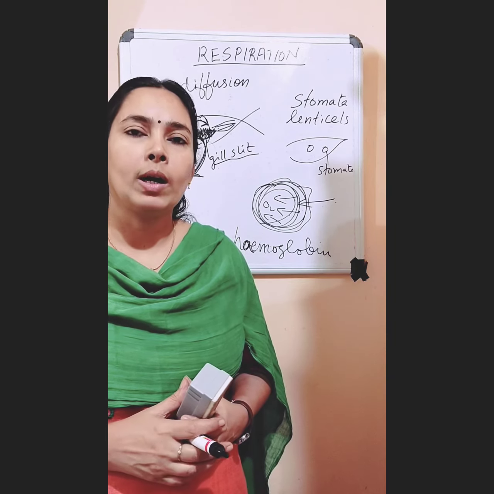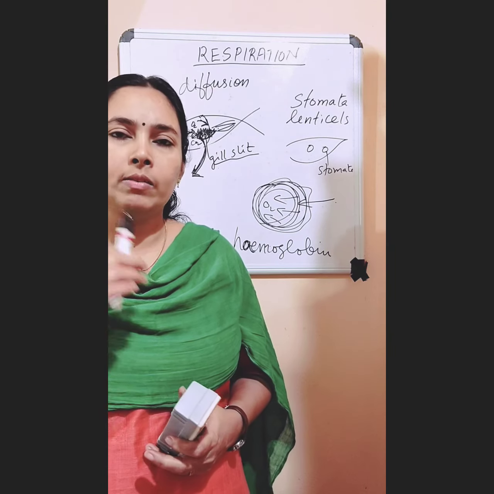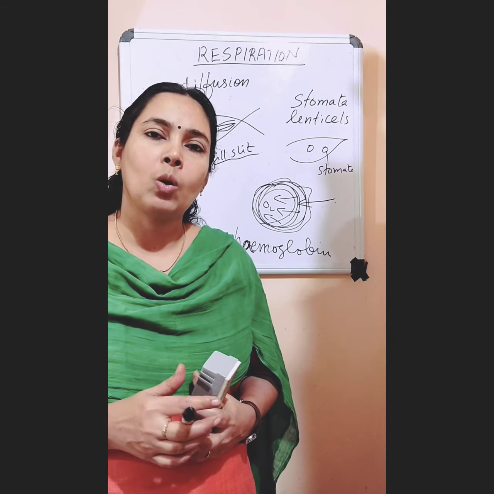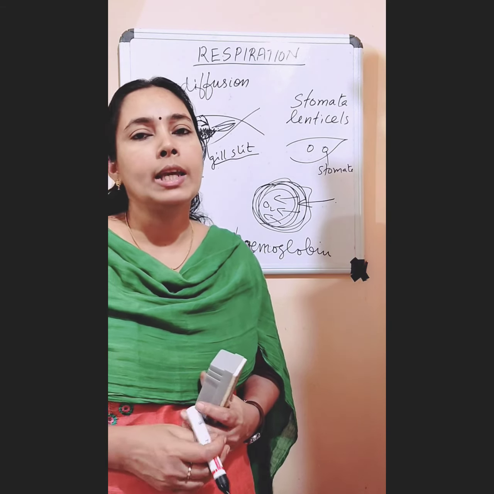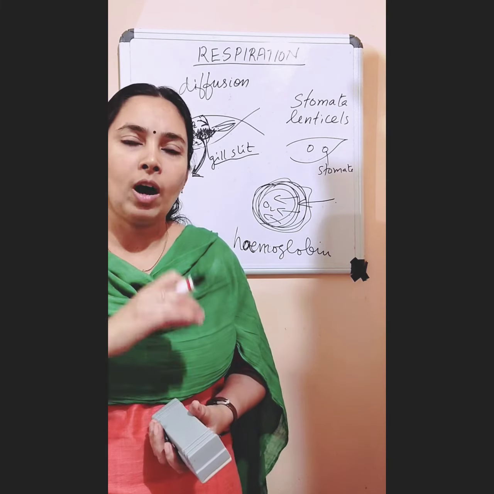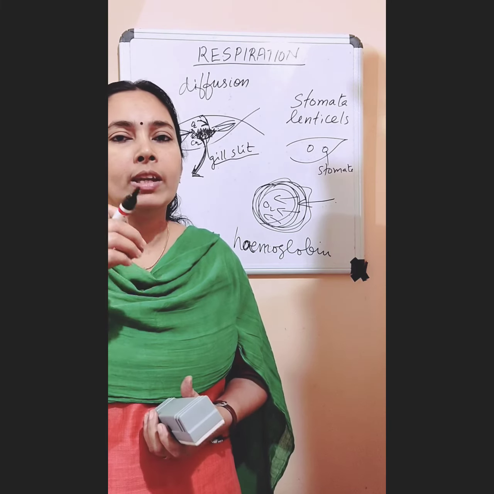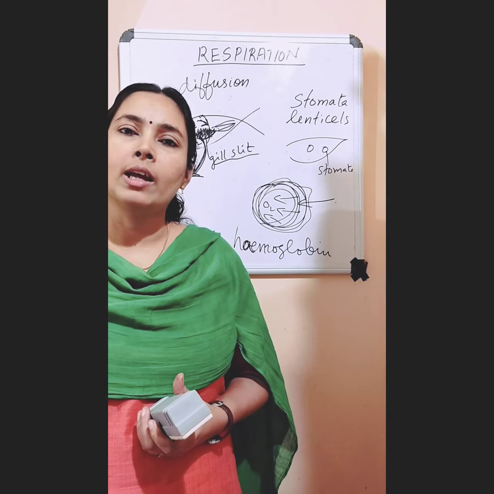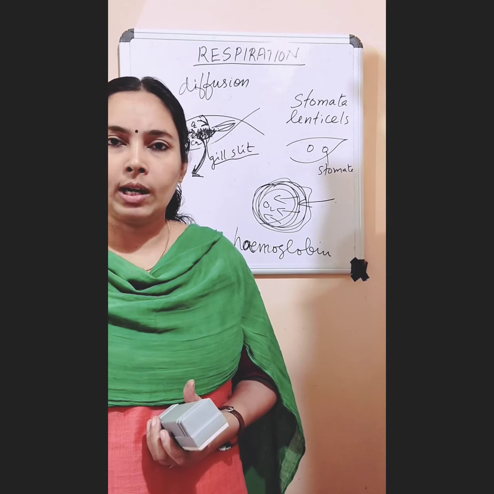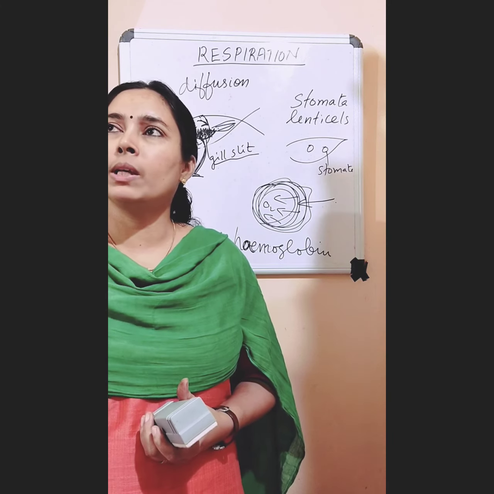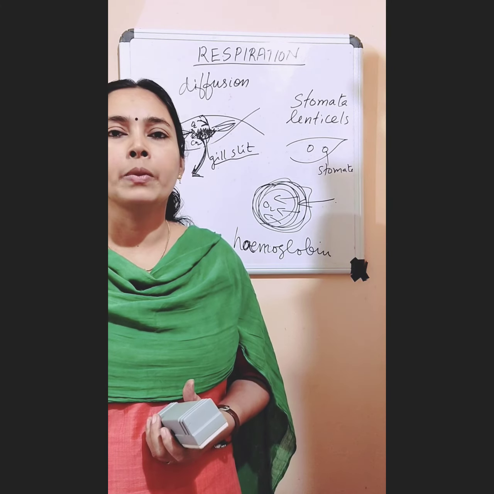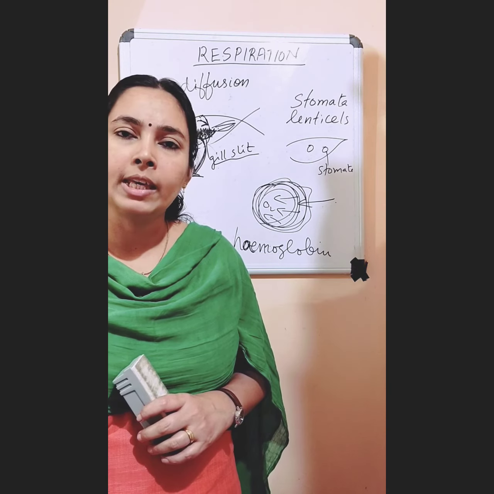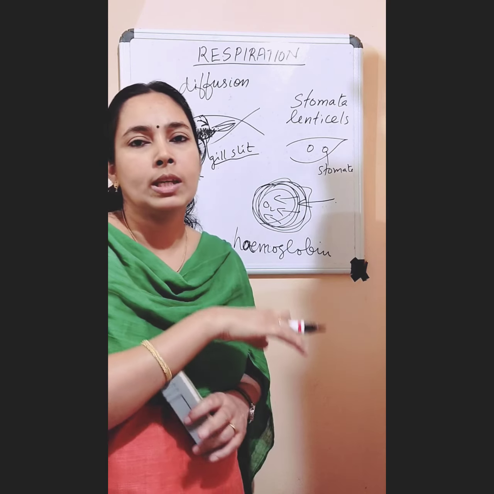And all aquatic animals, meaning those who are living in water, are breathing the oxygen that is dissolved in the water. And the amount of oxygen dissolved in water is very less when it is compared with the amount of oxygen in our air. In air, terrestrial animals, meaning those who are living on land, are breathing the oxygen from air. So on land, the amount of oxygen is higher than the amount of oxygen that is dissolved in water.